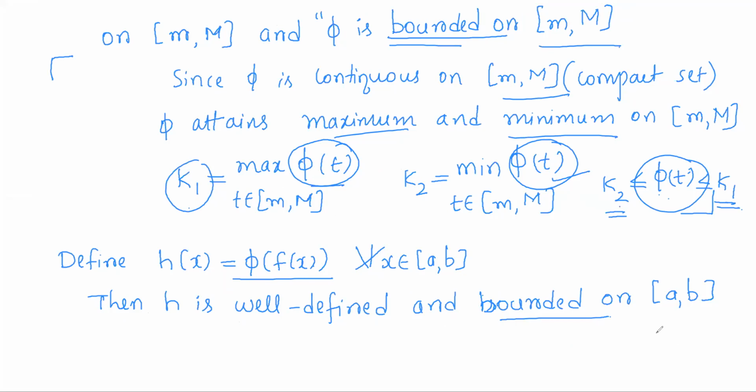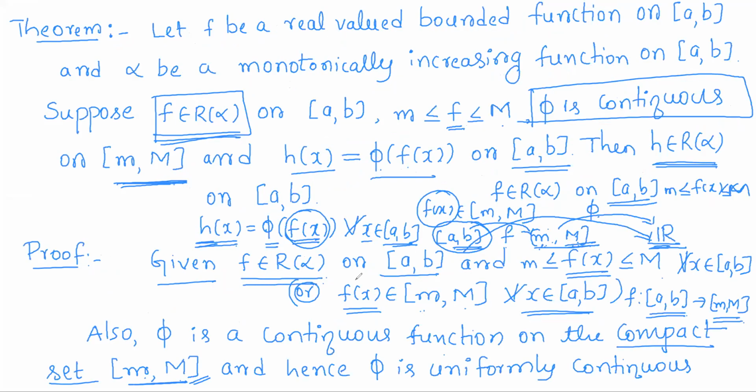So these are the things which are given. f is Riemann-Stieltjes integrable on the closed interval a comma b. The closed interval small m capital M is the codomain of f of x, and on that codomain phi is defined, where phi is a continuous function on that compact set, hence it will be uniformly continuous.